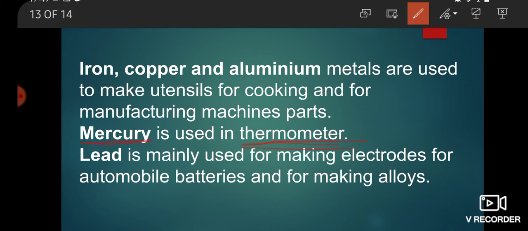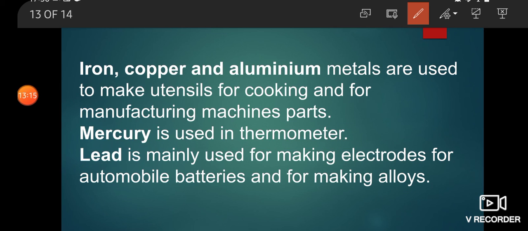Lead is mainly used for making electrodes for automobile batteries and for making alloys. Alloy is a mixture of metals, and this is very important.